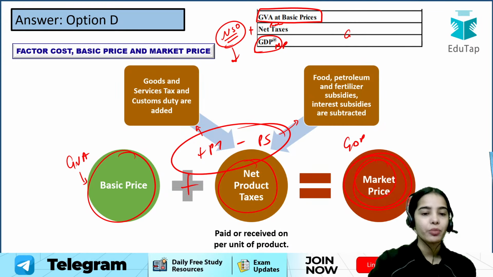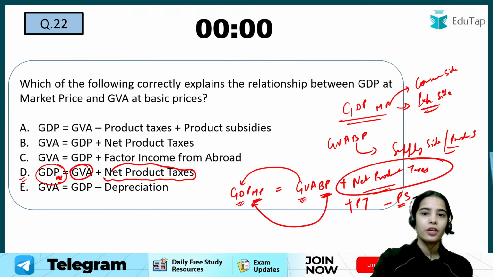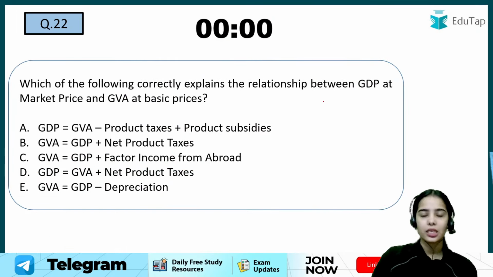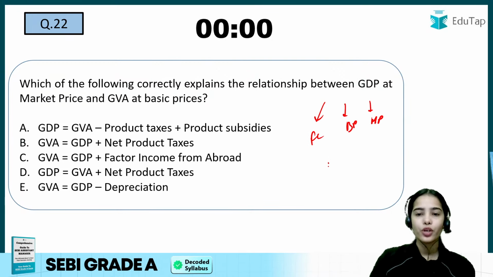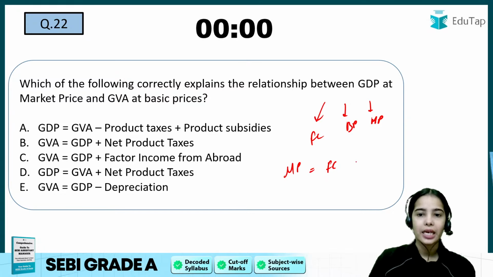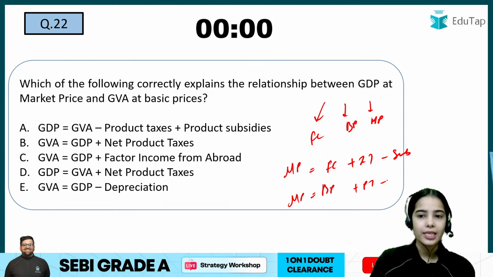No, that is from the factor cost. Factor cost is different. When you are going from, so there are three things: factor cost, basic price and market price. If you are going from factor cost to market price, add the indirect taxes, deduct the subsidies. If you are going from basic price to market price, add the product tax, deduct the product subsidy. So add the net product tax. Got it?